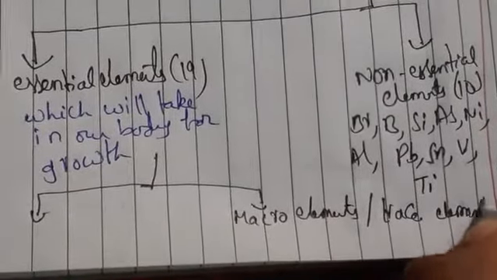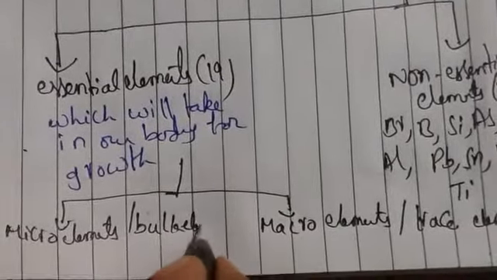Again, these essential elements are divided into two types, that is macro elements or bulk elements, and micro elements or trace elements. We can say oligo elements also. Bulk means those which are taken in very large quantities.